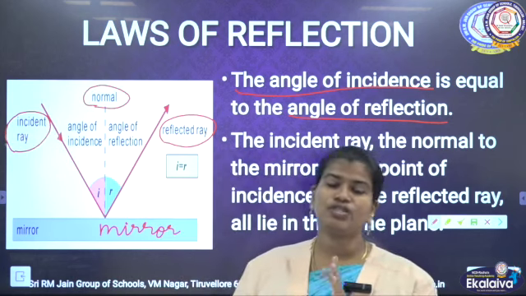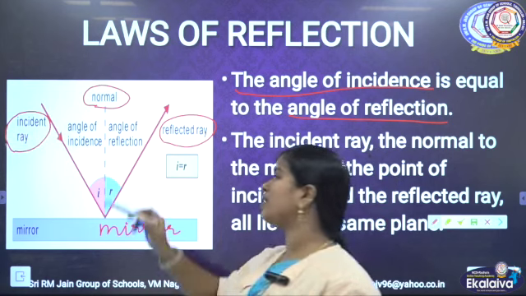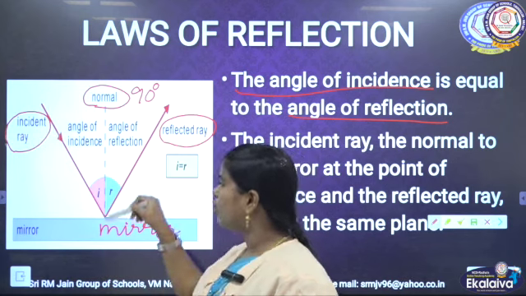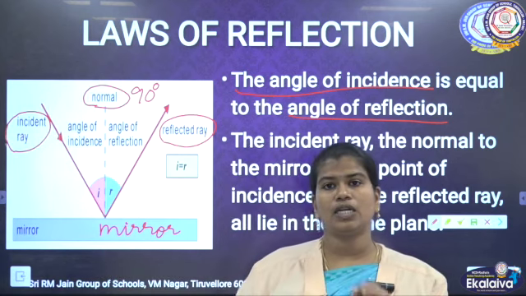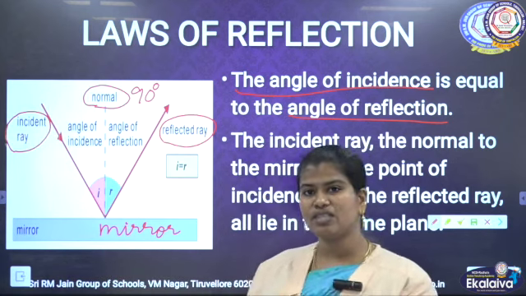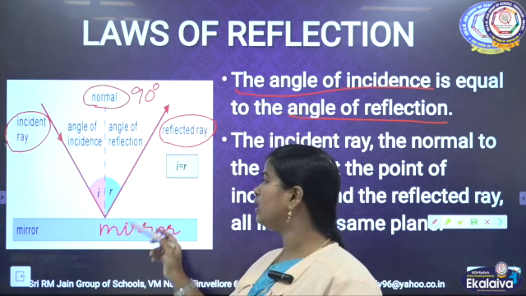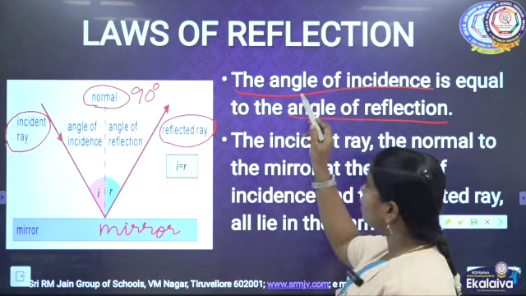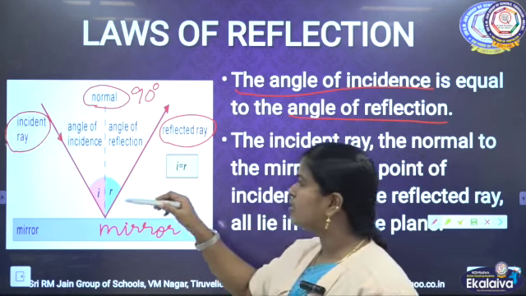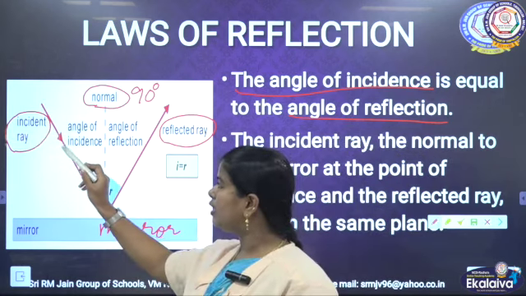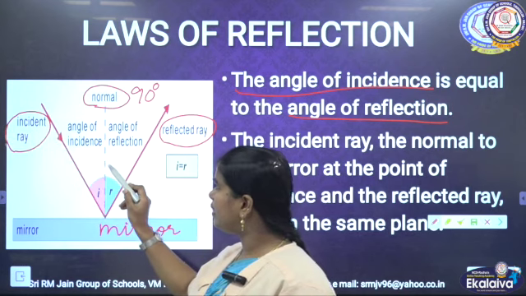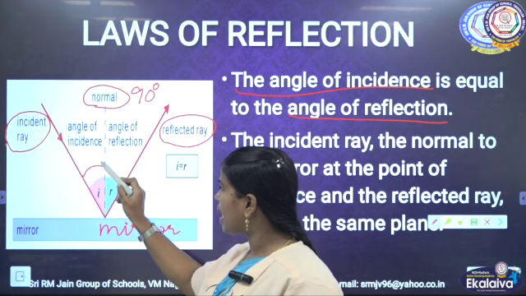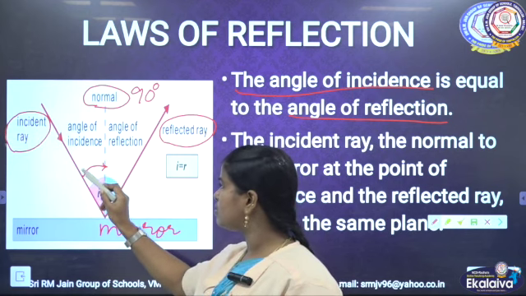It is an imaginary line which makes an angle of 90 degrees. So the normal is an imaginary perpendicular line which makes an angle of 90 degrees. Now the angle of incidence: the angle between the incident ray and the normal is called the angle of incidence.